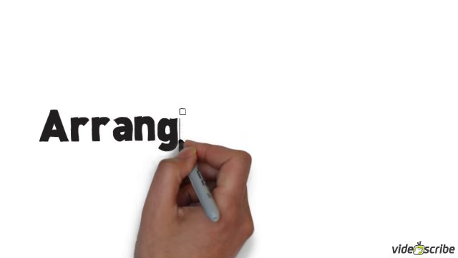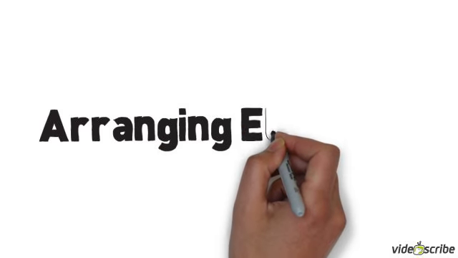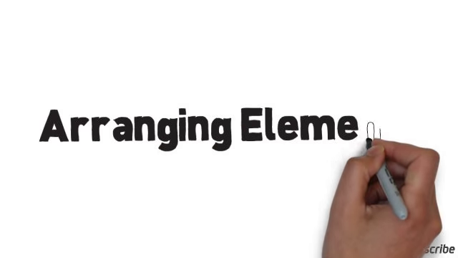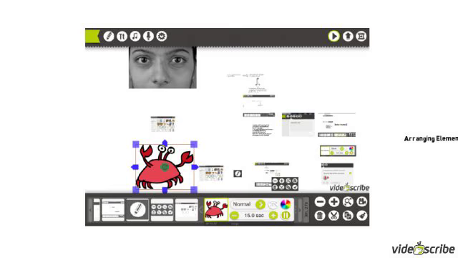And again, just like Prezi, you can move things around the palette, and it will pan from one item to the next. So here's our palette overall. You can adjust the size with the boxes in the corner of the crab there. You can also adjust the rotation with that center button. You can move it around so it's above or below any of the other elements.